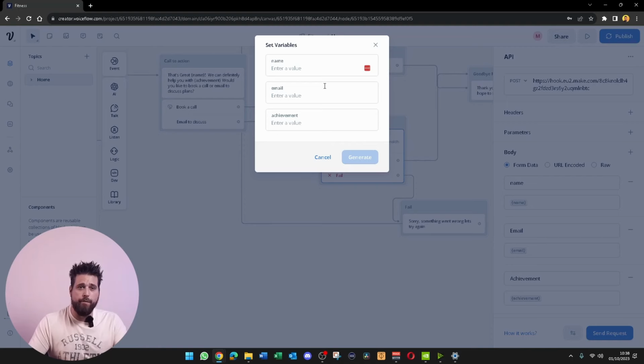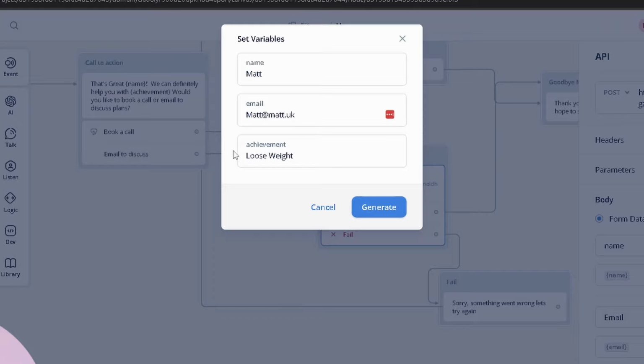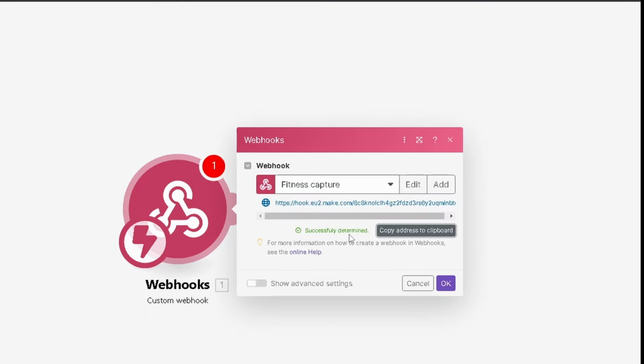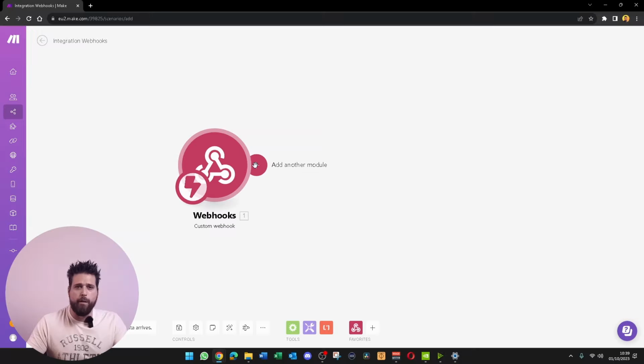And in here, you're just going to want to fill out just your name and email just to test the API. I have just put matt@matt.uk and lose weight. And then you're going to hit generate. That should come back with 200 OK. Just click off here to remove it. Then when you come back to Make, you should see successfully determined. So click OK.